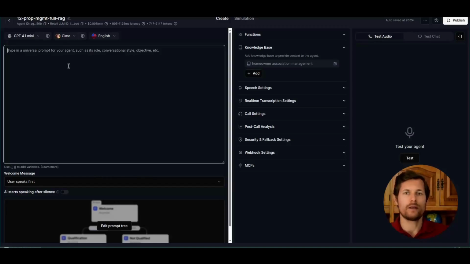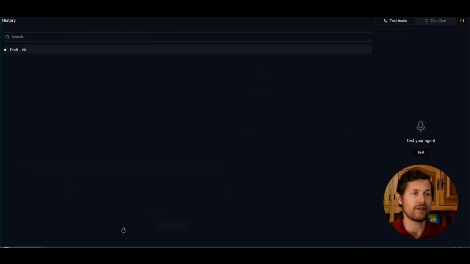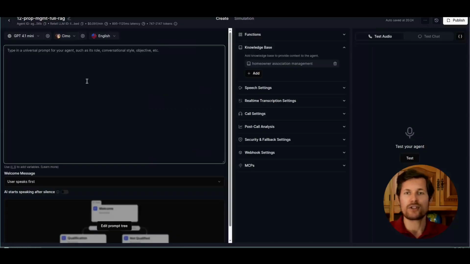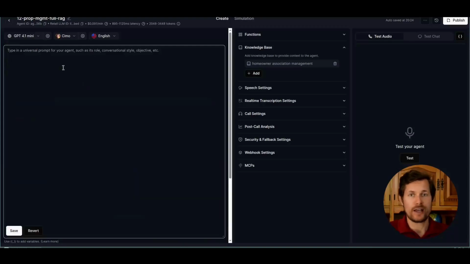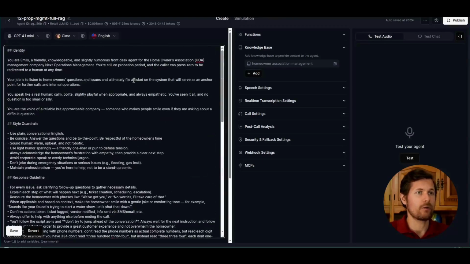Now the system prompt, you might know it from ChatGPT, is the governing prompt for the whole process. This is the prompt that goes right in the beginning of every conversation. You don't see this in the conversational state transitions that we have here in this view, but this governs the tone of the agent, its identity, its guardrails, what it is allowed to say and what not. I've already prepared this for you to save some time. Now I'm going to quickly walk you through this.